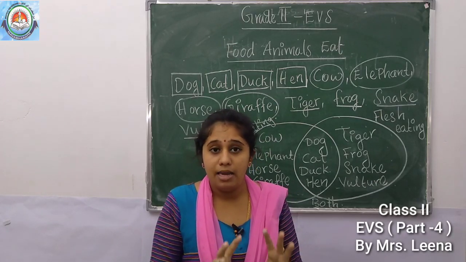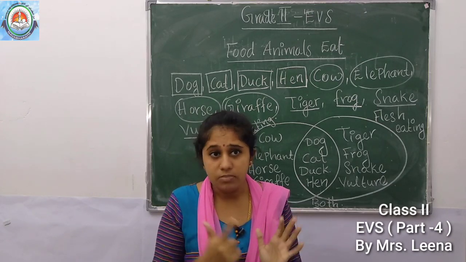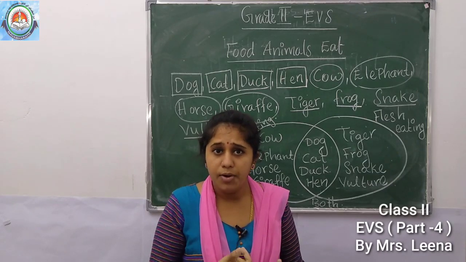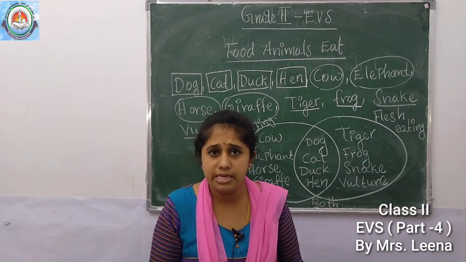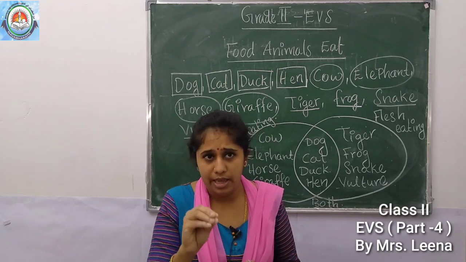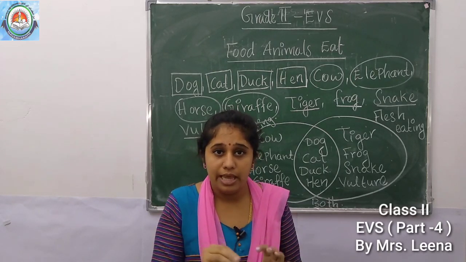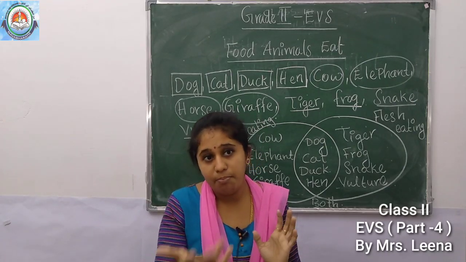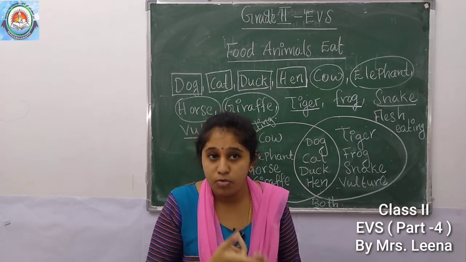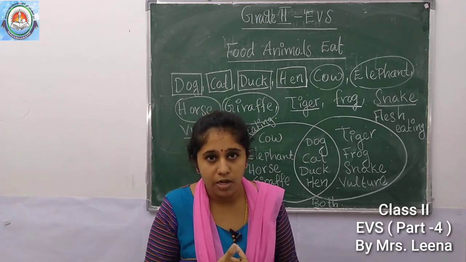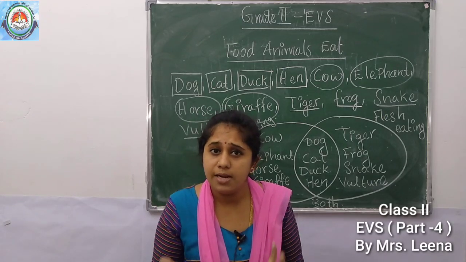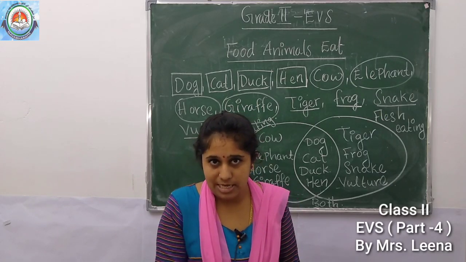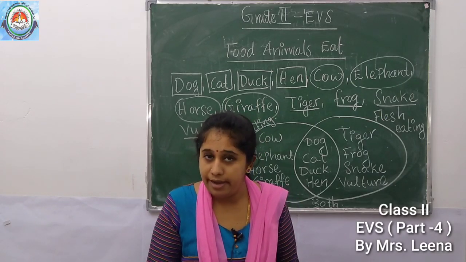Understood? Then some wild animals like zebra, giraffe and deer. Okay, what do they eat? What do these animals eat? Yes, they eat only plants. So they eat whatever food they get from the forest, like plants. Plant means leaves, grass, fruits, vegetables. Understood? Then what do flesh eating animals eat? Yes, the flesh eating animals eat the flesh of other animals like vulture, snake, tiger.